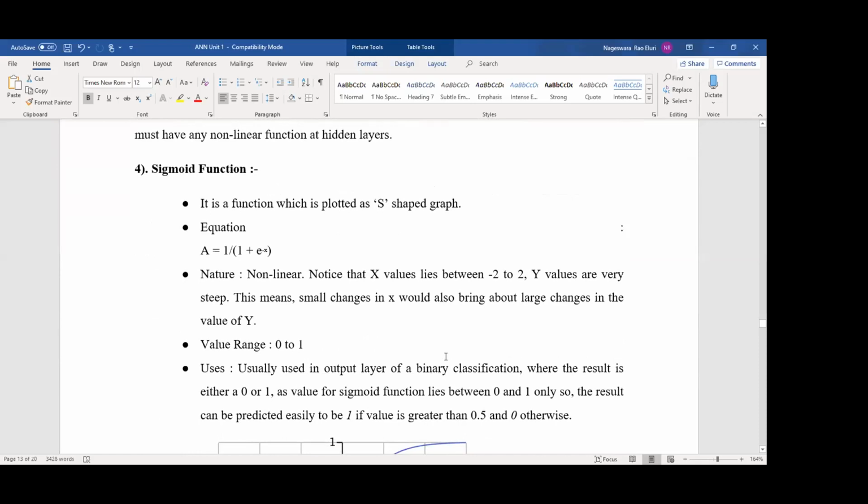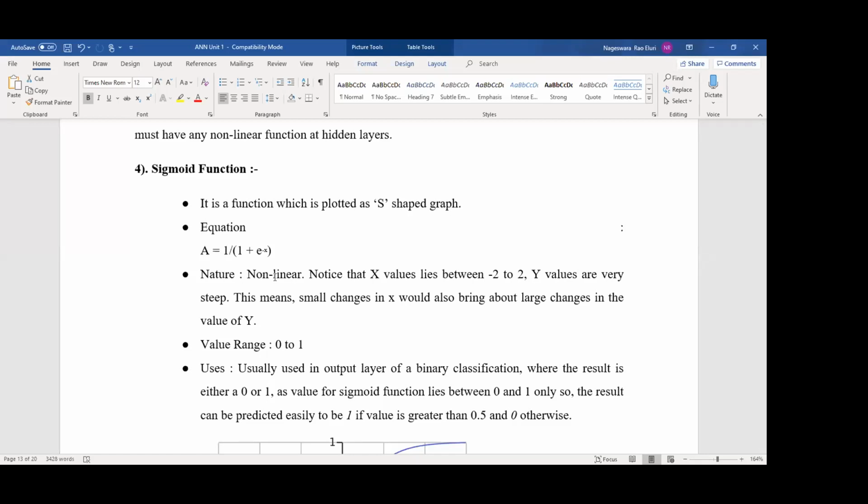And next, very important, and definitely they will ask you in the exam: the sigmoid function, okay. It is a function which is plotted as an S-shaped graph. What is the equation? A equal to 1 divided by 1 plus e power minus x. You have to remember this, okay. The nature is non-linear. If you apply this activation function, it will be converted automatically to non-linear.